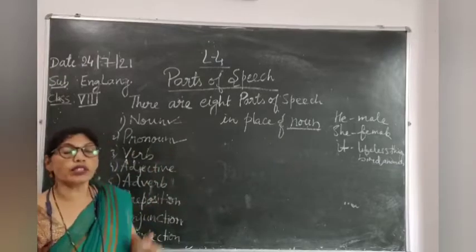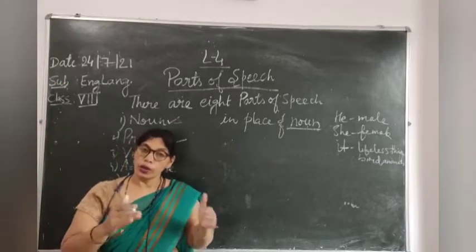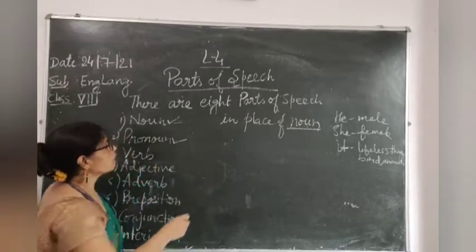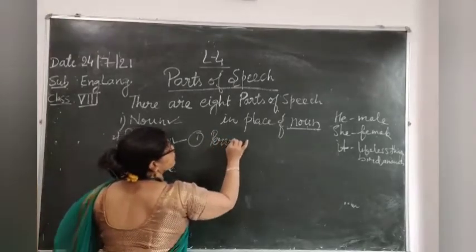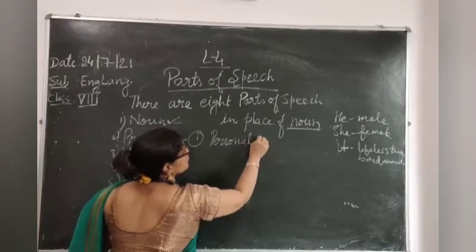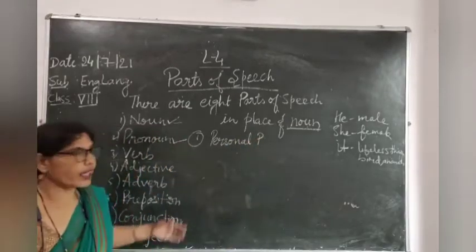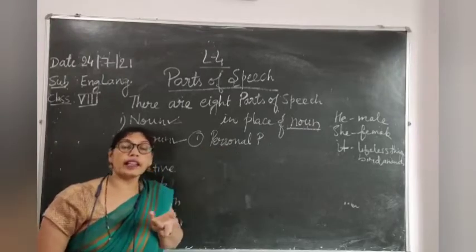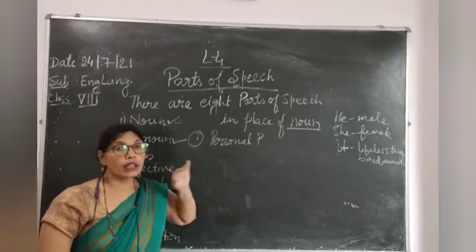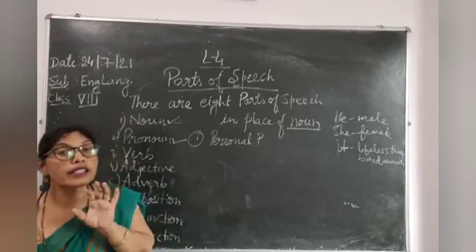Now again, pronoun is also divided into many parts. The very first kind is personal pronoun. Personal itself is telling the definition. The word which indicates a person.